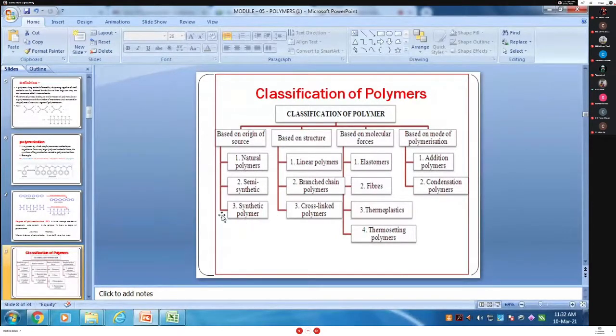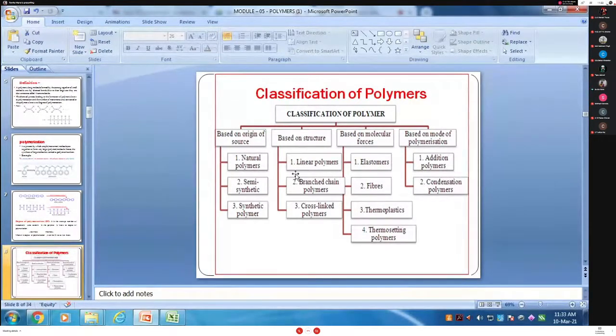Synthetic polymer is completely formed in the laboratory, therefore it is called a synthetic. Based on the origin of the source, it is divided into three types: natural, semi-synthetic, and synthetic. Based on the structure: linear, branched, and cross-linked. It is divided into three types again based on their structure.